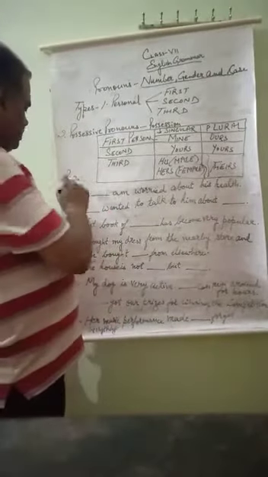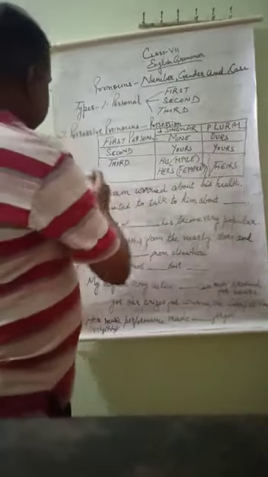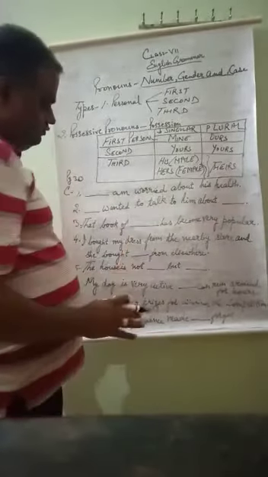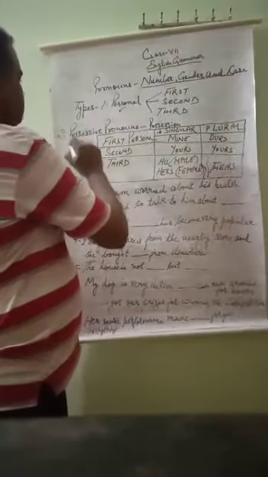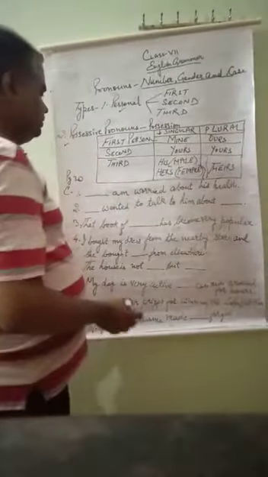Now we will be coming to page number 30, and the C exercise is there. We have to fill in a suitable personal or possessive pronoun. Personal also we have understood, and possessive also we have understood. So we will do this exercise.